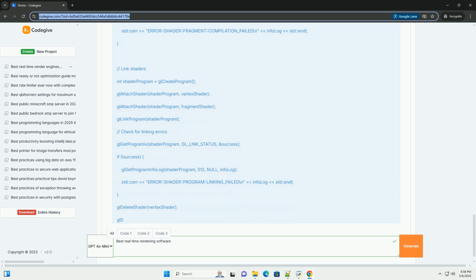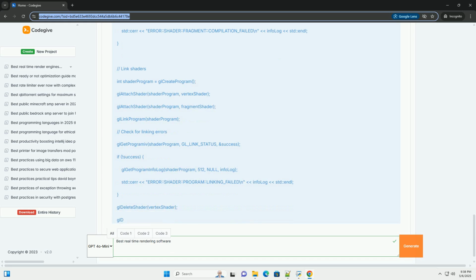Include necessary headers for OpenGL, GLFW, and standard I/O. GLFW initialization initializes GLFW, sets OpenGL version hints, 3.3 core profile is common, and creates a window. The GLFW window hint calls are crucial to tell OpenGL which features and version to use.